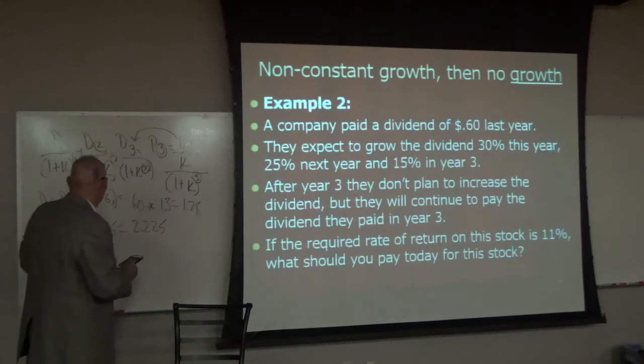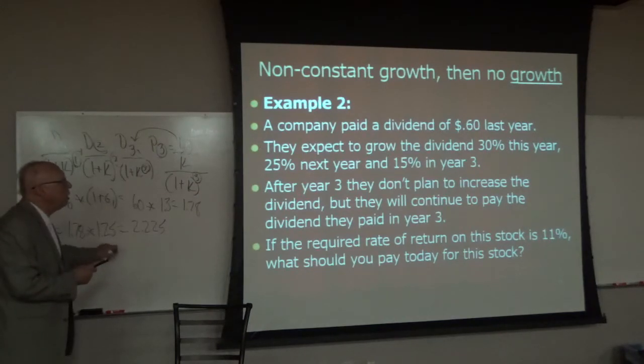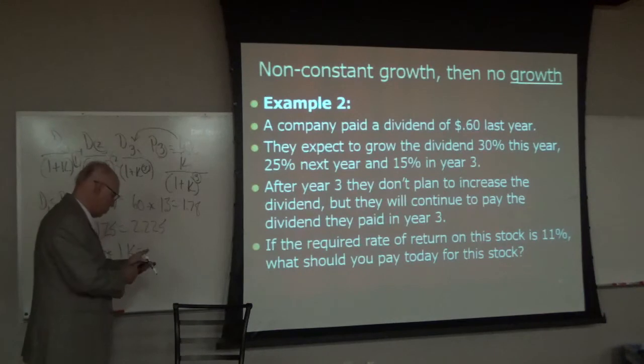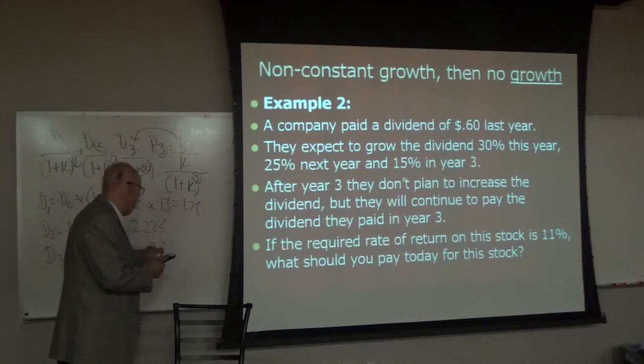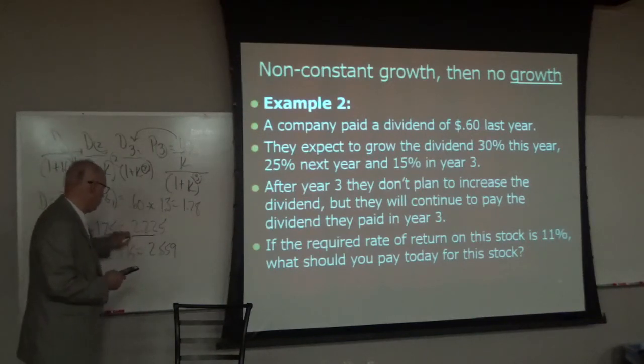2.225, okay? And then D3 equals 2.225 times 1.15, that's G3, which is 2.559. Okay? So here are our 3 dividends.